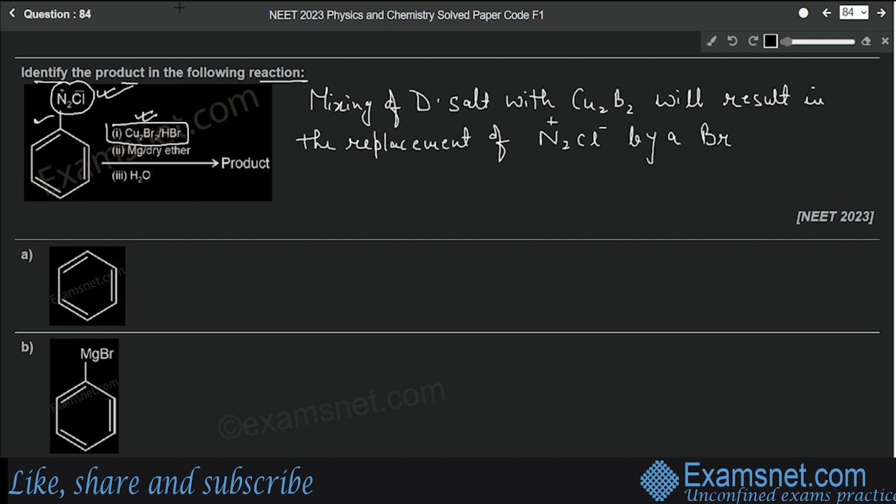So this N2+Cl- will be replaced by bromine. So what will be formed? We will have this benzene ring as it is, and then here we'll have a bromine. Okay, so this is the product that we will obtain in the first reaction.